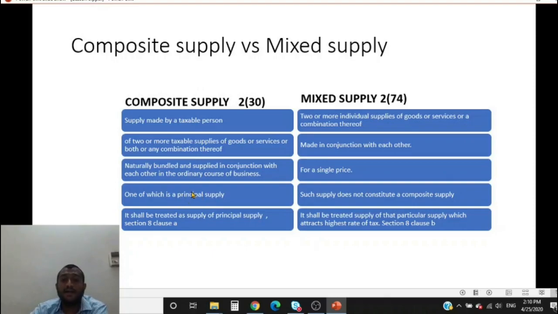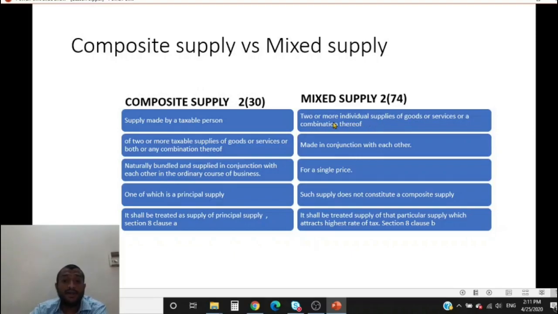Principal supply is the predominant supply of the combination of supplies, which overrides the other supplies, which makes the other supplies ancillary. So if you look at the accommodation service along with breakfast, why are you boarding this hotel? The main reason is you want accommodation. You are not boarding for the breakfast. So the breakfast is ancillary. It is secondary to the principal supply. So the accommodation is overriding the other supplies in this composite supply. Alright. Now let us look at mixed supply.